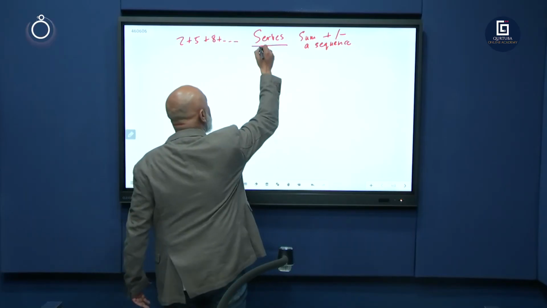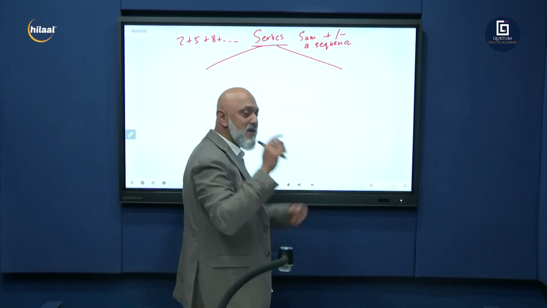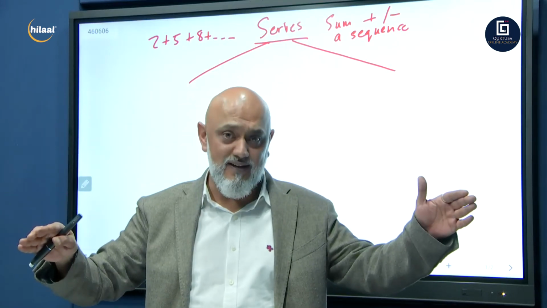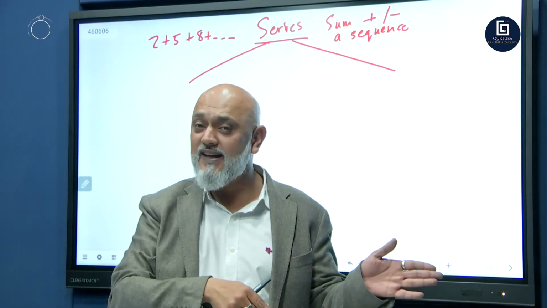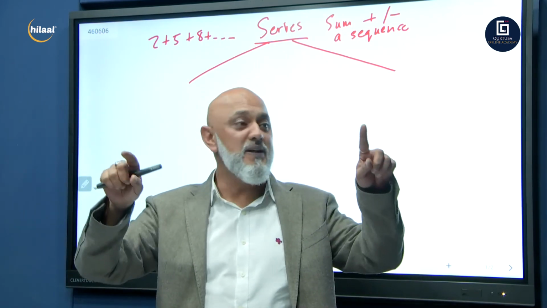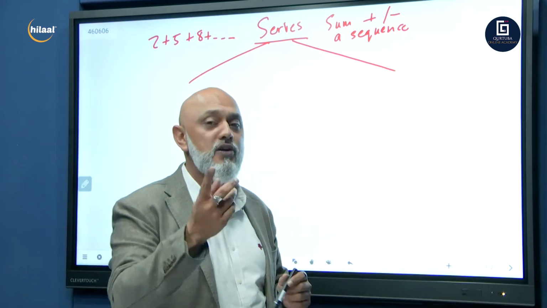Now we get 2 types. Watch here now. We're going to break series up into 2 types. Remember, for sequences, we broke it up into arithmetic and geometric. Remember, in the first segment of today's show, we broke it up into arithmetic and geometric. Series is also broken up into 2 parts. What do you think that is?